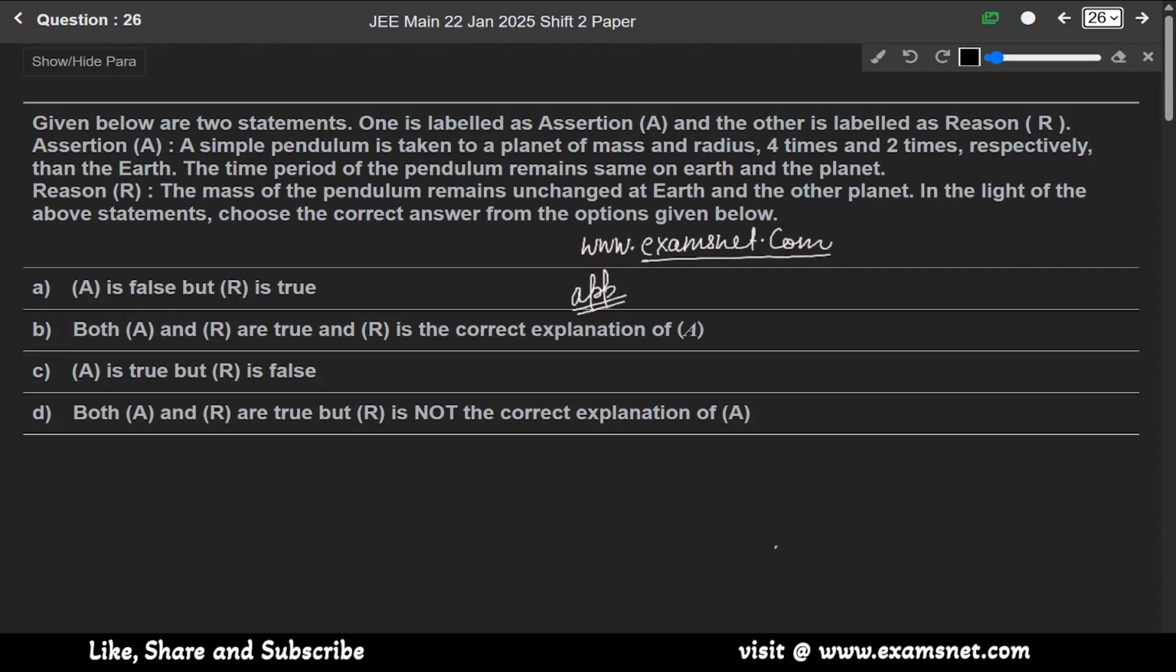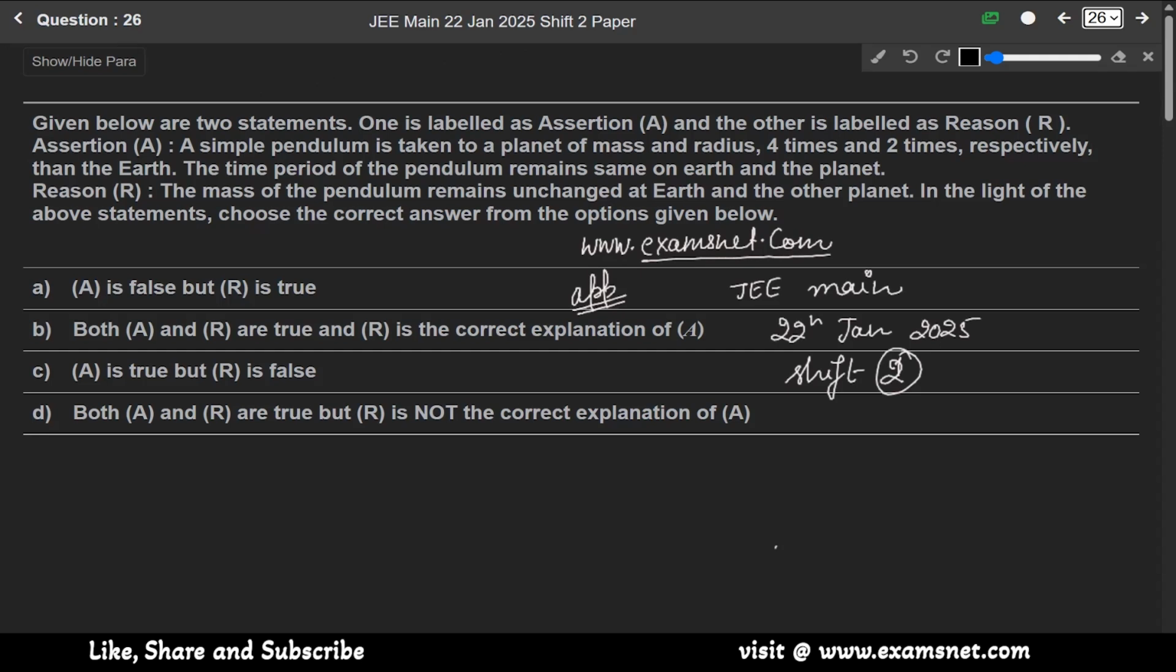So today, students, we will be solving the JEE Main 22nd January 2025 Shift 2 paper. In this particular video, I'll be solving the physics part of the paper. Starting with the very first question of the physics section, that is question number 26.